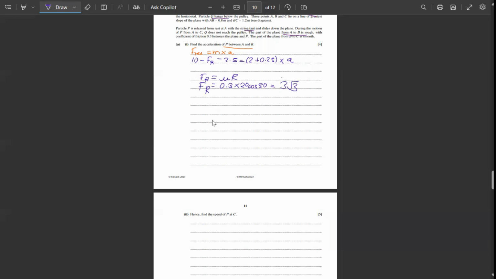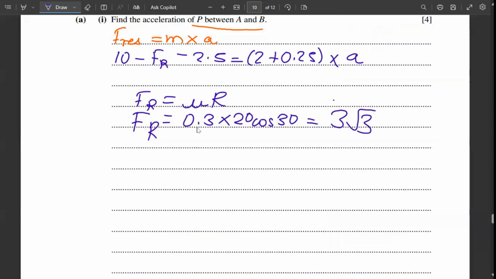Therefore, 10 minus 2.5 is 7.5. So I'll simply write 7.5 minus 3 root 3 equals 2.25 into a. How did this 2.25 come? It is 2 plus 0.25.